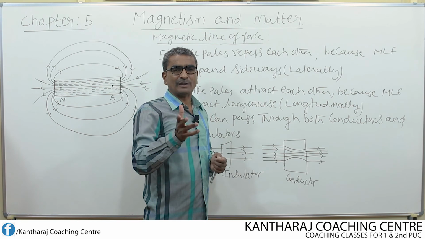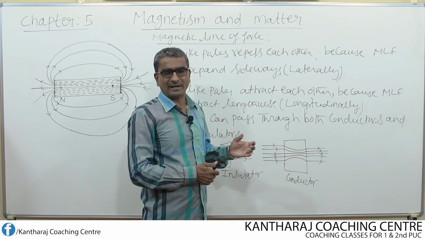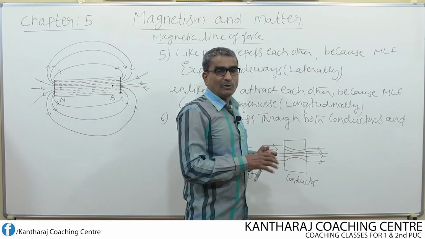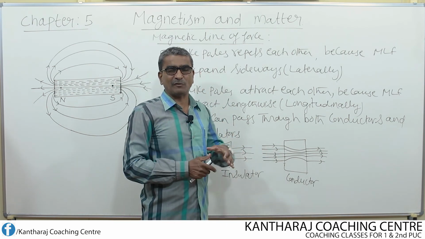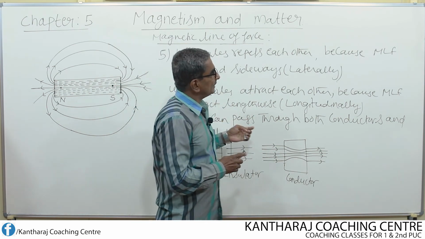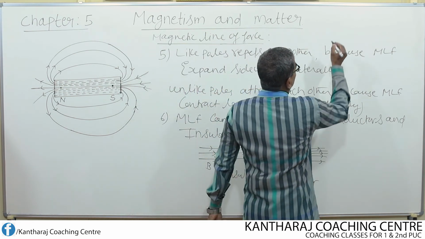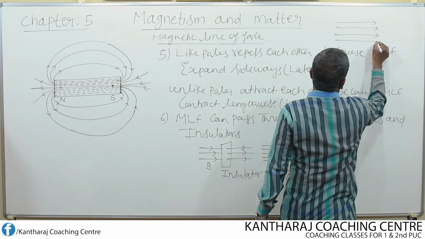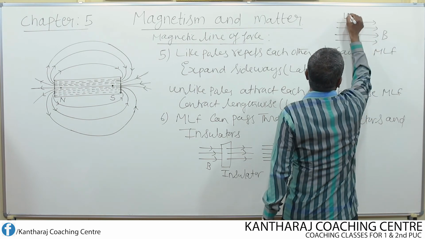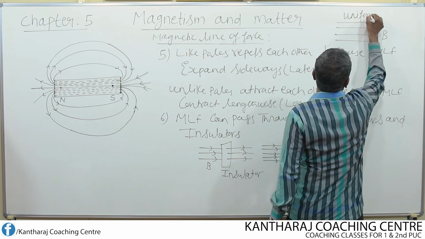Then what are a uniform field and a non-uniform magnetic field? How do you represent them by means of magnetic lines of force? If the field is uniform, then we represent that by means of parallel magnetic lines of force like this. So this is a uniform magnetic field.